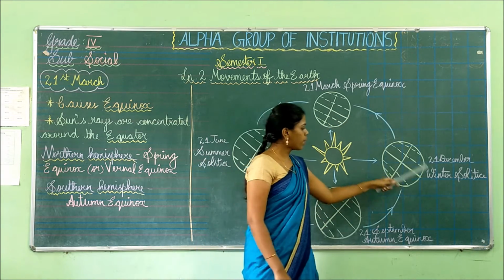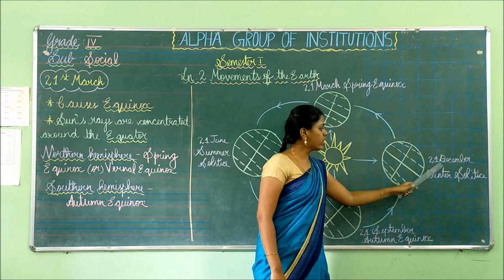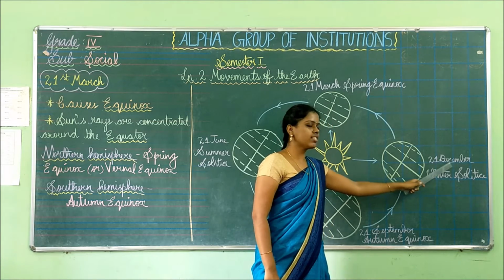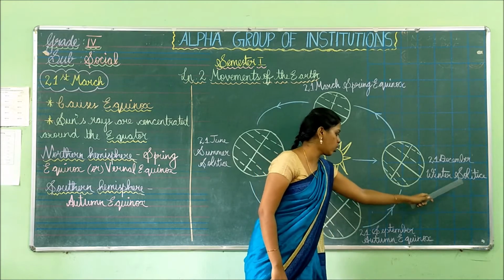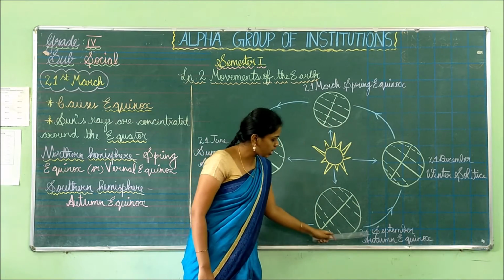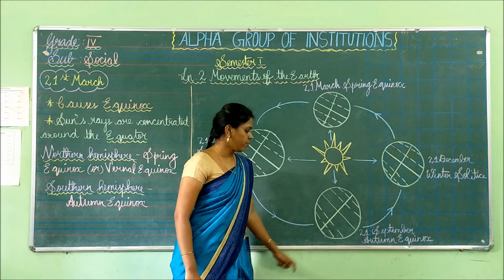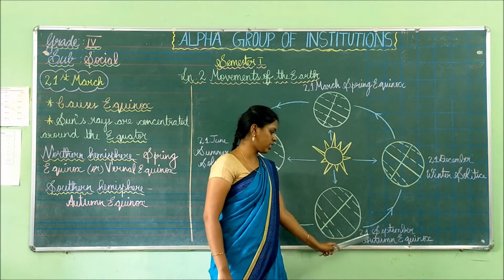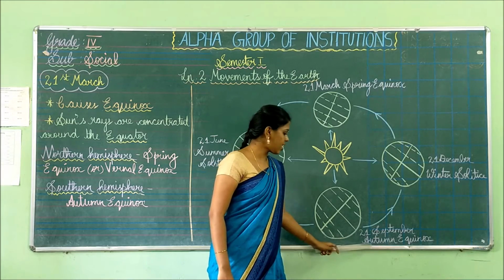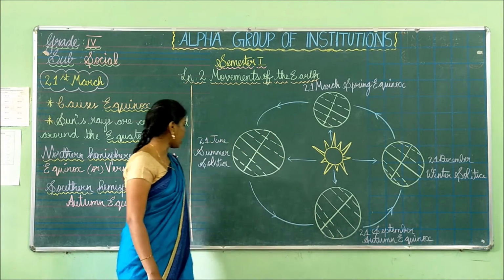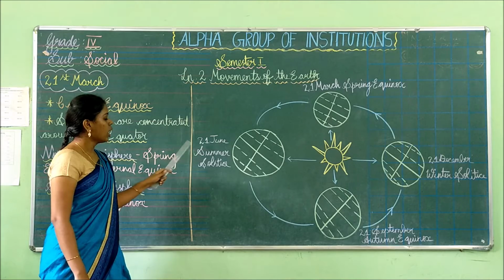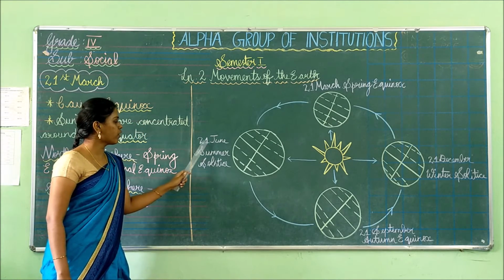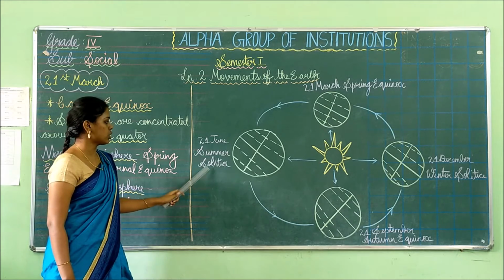Then coming to the winter season, 21st December is known as winter solstice. Then coming to the autumn season, 21st September is known as autumn equinox. At last is the summer season. 21st June is known as summer solstice.